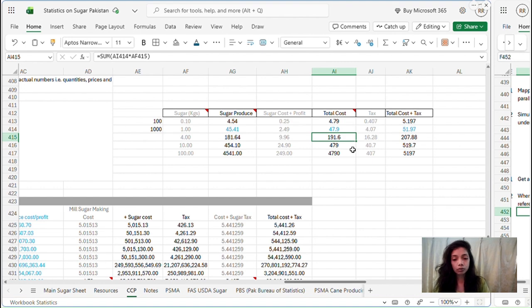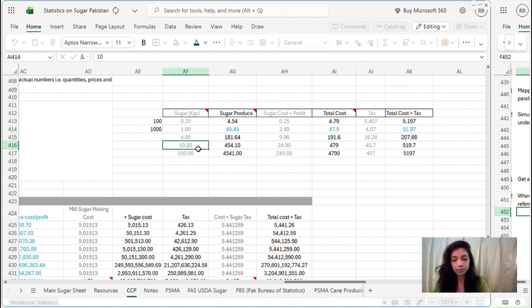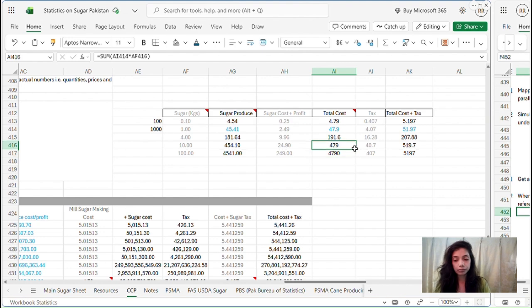Similarly, for 10 kgs, we want to find out what will be the cost of cane to produce 10 kgs of sugar. So we multiply the same number with the 10 kgs and we get 479 rupees and 9 paisa.